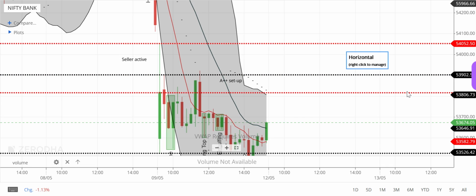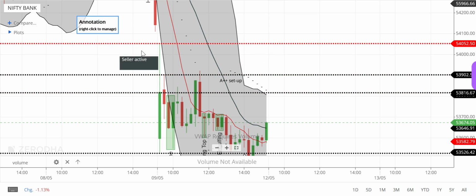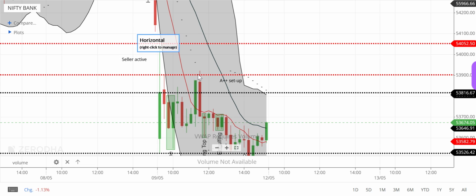And why are we doing this on the put side? We already established the reason. The market sentiment is negative. The volatility is very high. Our day PNL is negative. So this gives us three good reasons to get into it. Plus, what has happened is it has hit the liquidity zone. This is where liquidity resides. Between these lines, the liquidity resides. So we have hit that zone. Okay. You can also call it a resistance zone. And the resistance zone is also the liquidity zone. So now we enter the trade and we wait.